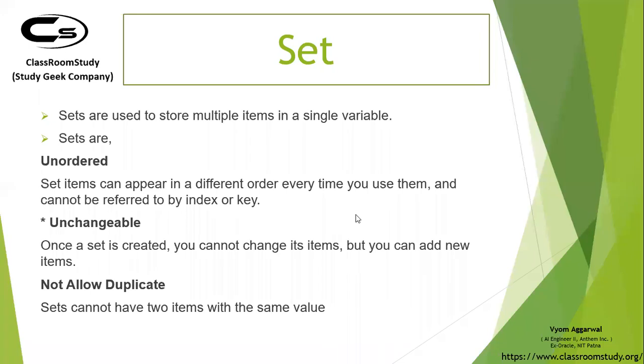What you can do is either remove an item from a set, or add a new item to a set. So that's why you see an asterisk over here. By unchangeable, I mean if you want to change 3 to 4, you cannot do that. You'll have to remove 3 and add 4 to the set. And as a set does not allow duplicates, it will only have a single value in it.